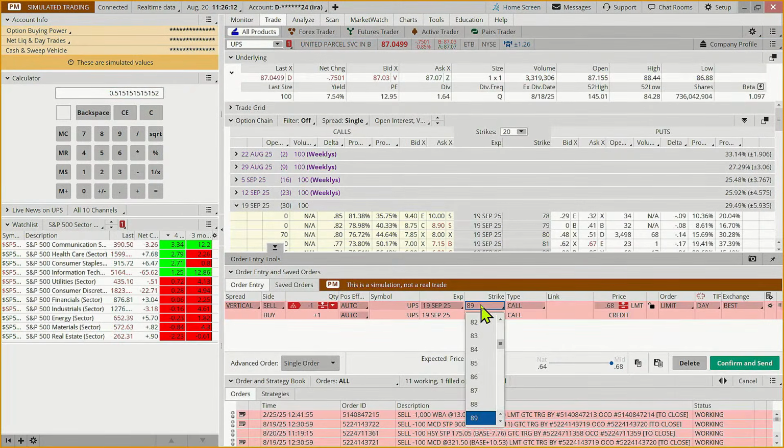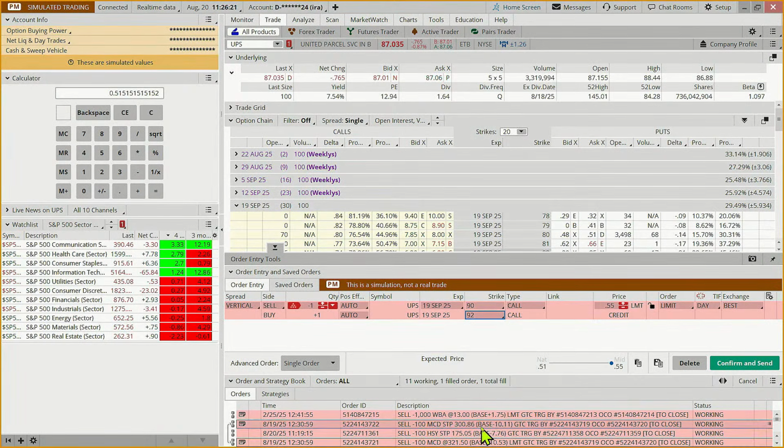So we're going to make this 90. And then we're going to make this 92. So that's around 30-some% divided by 145. That's 37%. So that still beats a poke in the eye with a sharp stick, as I like to say.